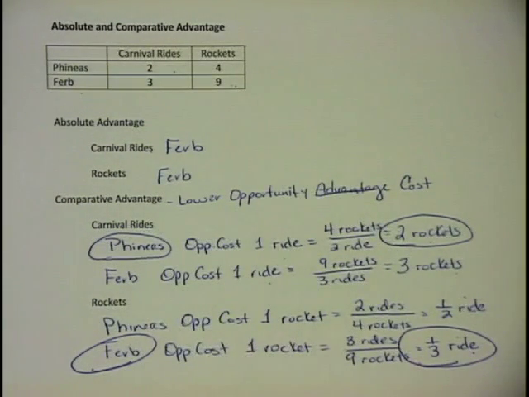So if they were going to have specialization and division of labor, Phineas should produce carnival rides, and Ferb should produce the rockets. Okay, so that's absolute and comparative advantage.